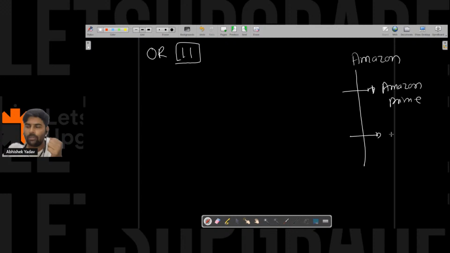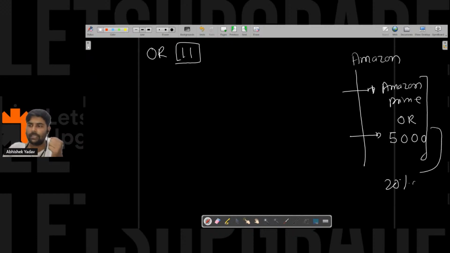Or the amount in the cart is greater than 5,000 rupees. So if any one of the conditions is true, you will get 20% discount, right? You will get 20% discount if any one of the conditions is true.